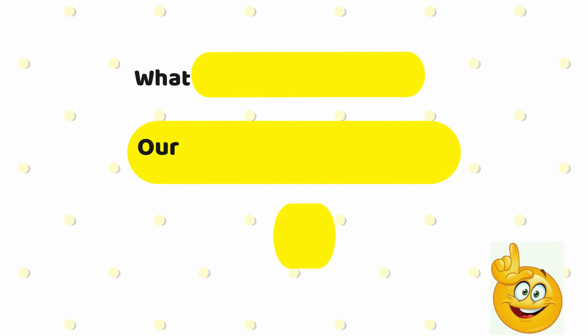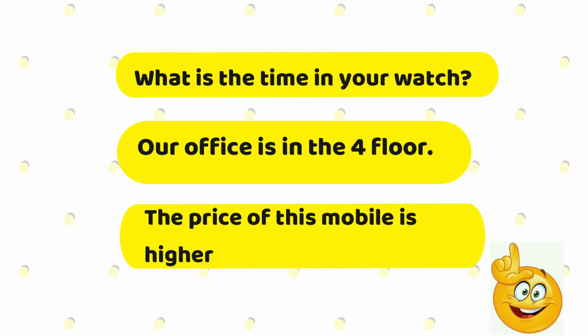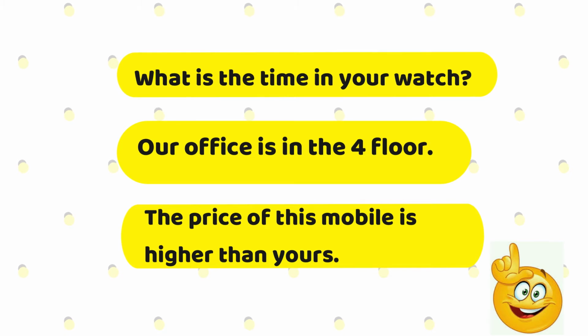These sentences are for your homework. You have to comment the correct answers of these sentences to me in the comment box below. The first one is, what is the time in your watch? Our office is in the 4th floor. The price of this mobile is higher than yours.